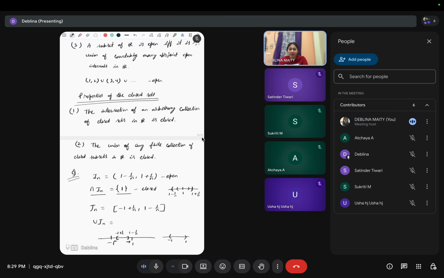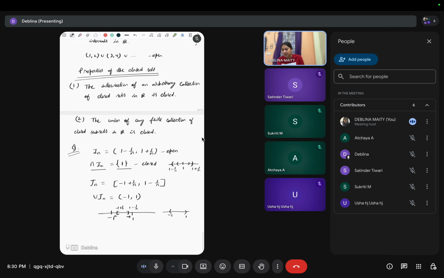But it can never achieve minus 1 or 1. It will be close to minus 1, but there is no n for which minus 1 plus 1/n equals minus 1, because that would mean n is infinity, but infinity is not a number. So the union is the open interval minus 1 to 1, right?